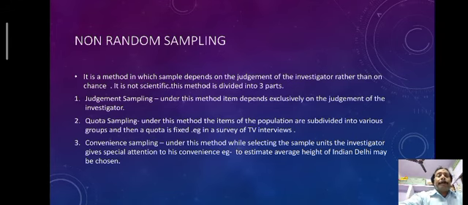In this way the 500 people are categorized in different percentages, and this is known as quota sampling.